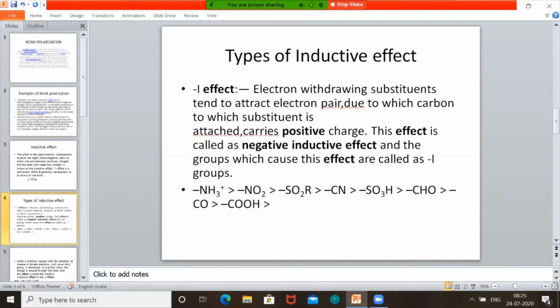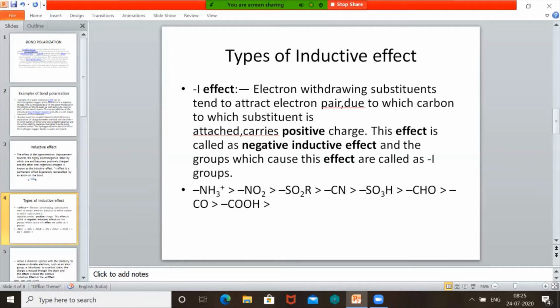So the first effect is minus I. What is minus I effect? Electron withdrawing substituents tend to attract the electron pair, due to which the carbon to which the substituent is attached carries a positive charge and they become negative. This is known as minus I effect. What are the groups which cause minus I effect?